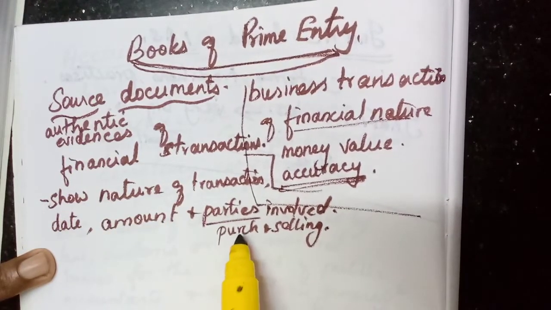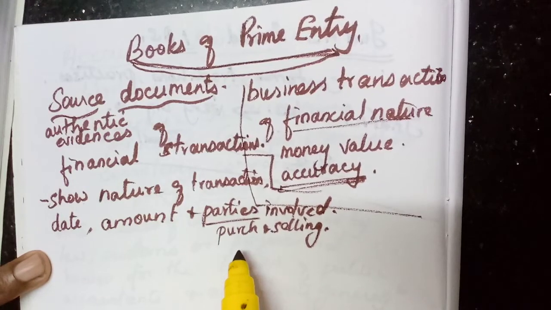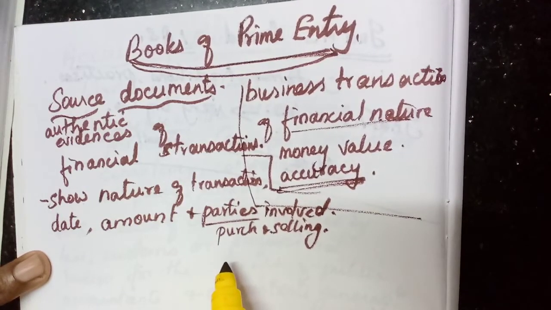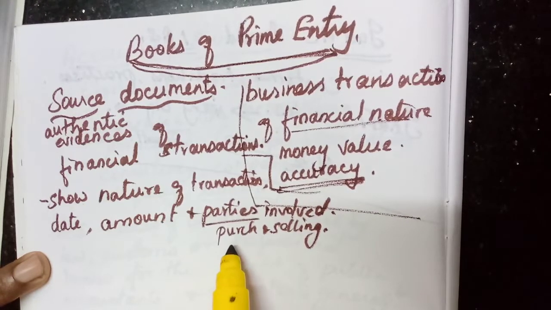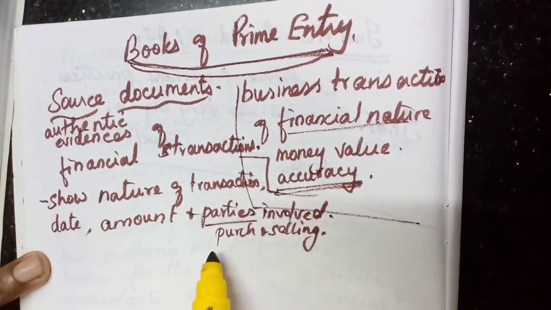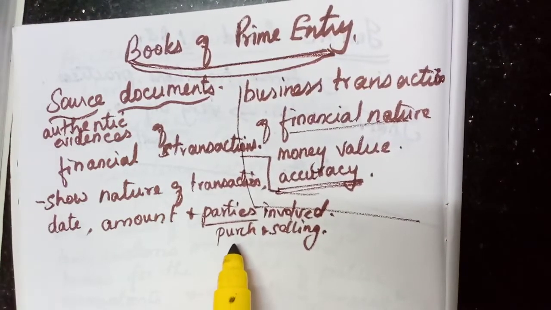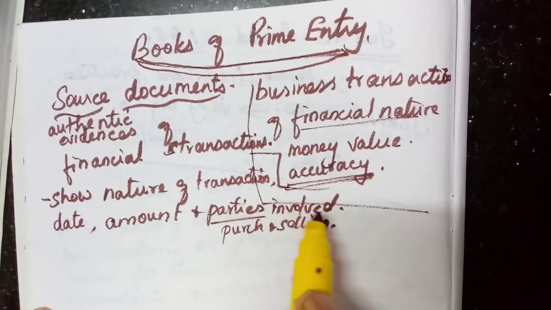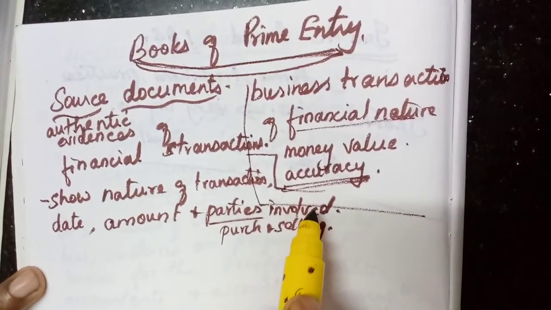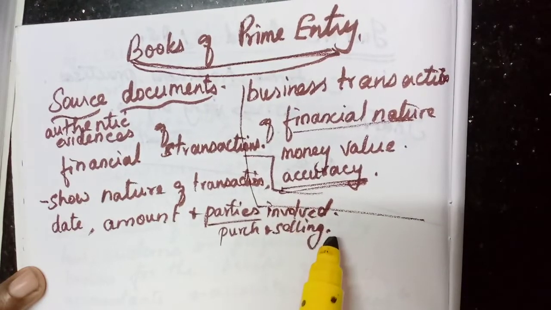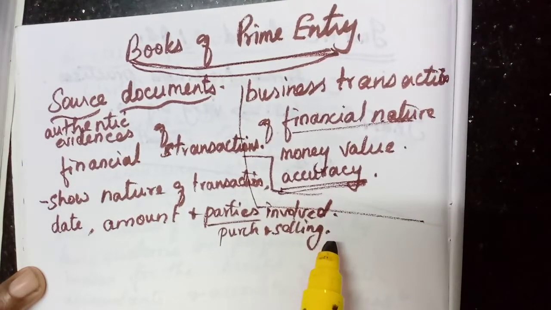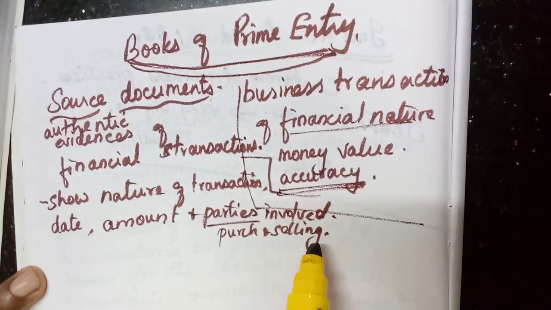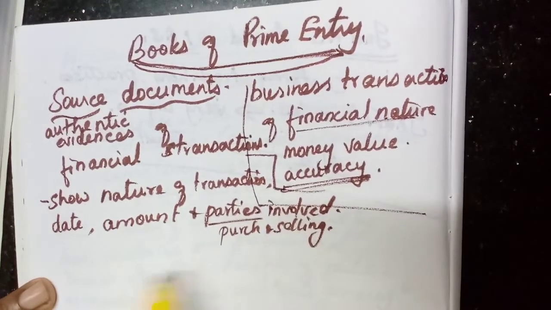So if it is a cash purchase, the one who purchased the goods will get a cash receipt, isn't it? The person who is selling the goods will issue the cash receipt and will keep one slip as his evidence. One will be given to the buyer. Then any discount provided, many details will be available in the source documents.